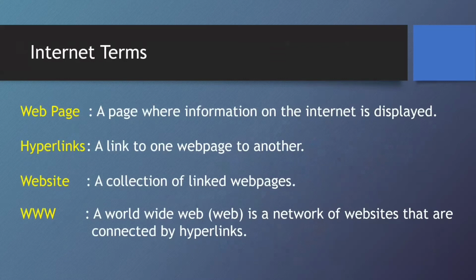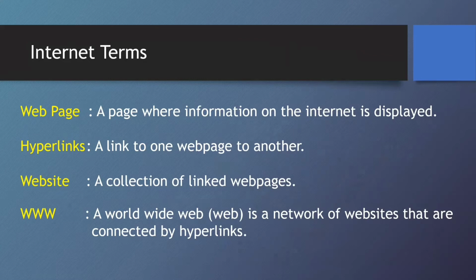The first one is a web page, a page where information on the internet is displayed. So imagine the internet is like a book of information, and each page in that book is called a web page. The one single page is called a web page, a page where information on the internet is displayed.